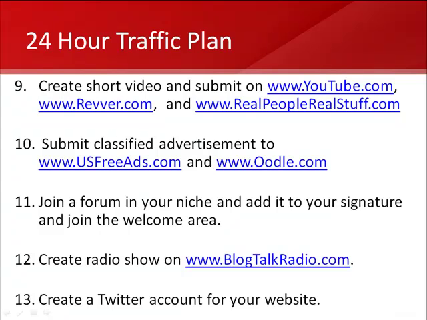And finally, the process that you go through in this 24-hour plan is you're going to create a Twitter account. So you just go to www.twitter.com and create an account. You're going to choose join. If you do not have a Twitter account, you'll want to get one. Try to include your main keyword phrase somewhere in the Twitter account name. What's so powerful about Twitter is that it will link back to your site, because you want to set up your profile so it links into your website. Then you can make a few Twitter posts that mention your site as well. Within Twitter, you want to go out and follow people inside of your niche, because that's going to help you get a targeted following rather quickly.